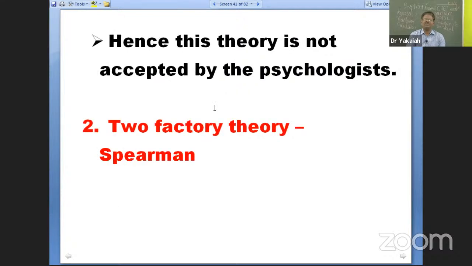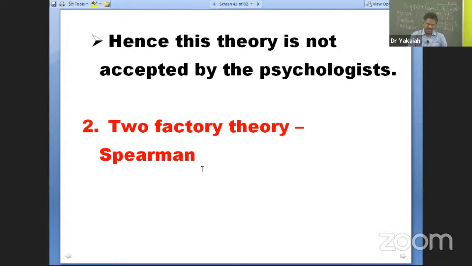Hence, this theory is not accepted by psychology. What is that? Unifactor theory. After that, what has been proposed is the two-factor theory by Spearman. I think he is very familiar, particularly for the Spearman rank correlation coefficient, especially in SSC. Those who are not very comfortable with maths normally tend to learn this and manage to get through SSC mathematics. Thus, his name is popular. Otherwise, he is the one who proposed the two-factor theory. In some state tests, this is a common question: who has proposed the two-factor theory?